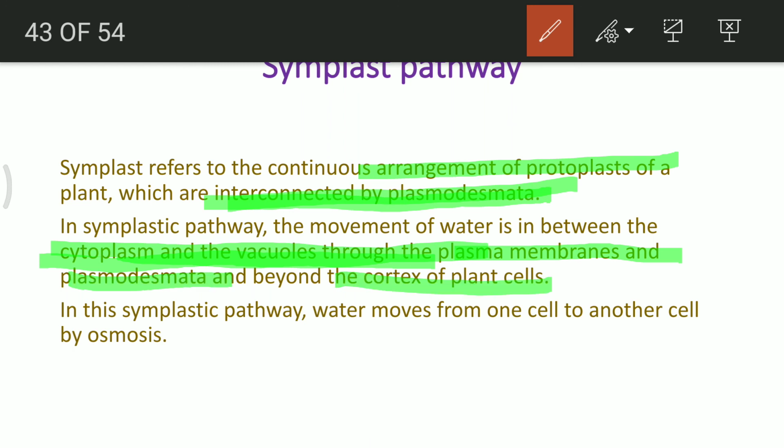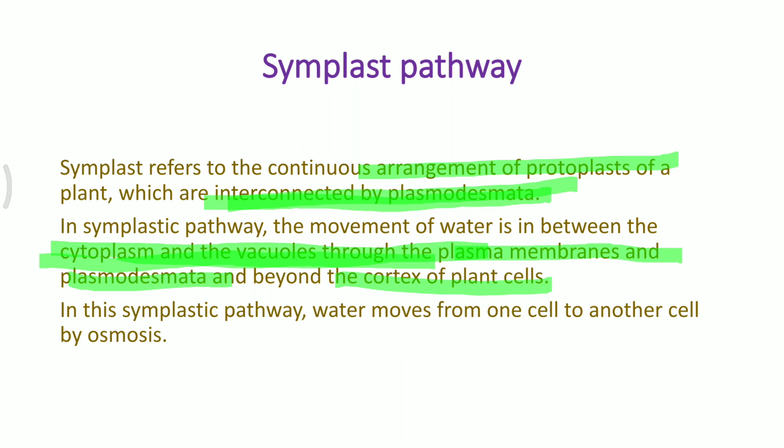In this symplastic pathway, water moves from one cell to another cell by the process of osmosis, because movement is always from higher concentration to lower concentration of water. So, wherever there is more mixture of minerals, water will be moving towards that side.